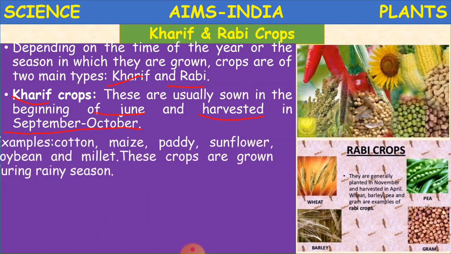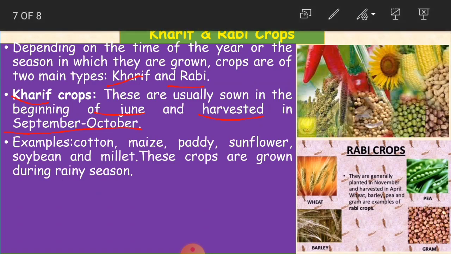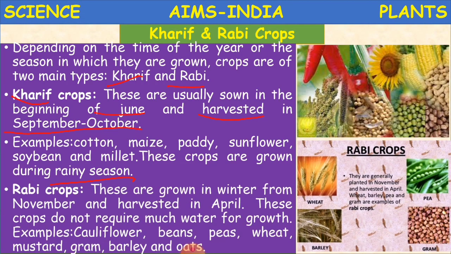Okay, children? So for examples, cotton, maize, paddy, sunflower, soya bean and millet. So these types of crops grow in rainy season. From June to September, October, all these are monsoon seasons, that is rainy seasons, children. So cotton, maize, paddy, sunflower, soya bean and millets are grown in this rainy season. Now what about Rabi crops?